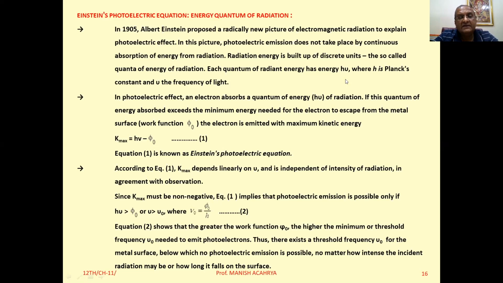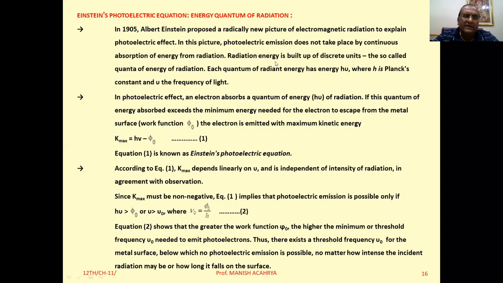It implies that wave nature of light totally failed to explain this particular phenomenon, photoelectric effect. Okay. Then after, scientist Einstein gave the explanation for this photoelectric effect.